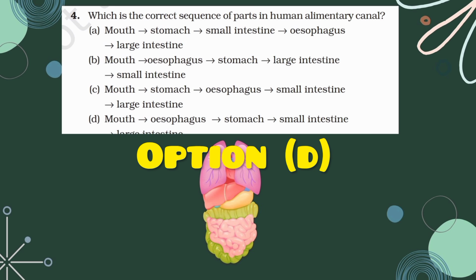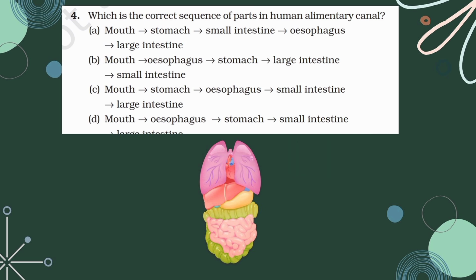We need to know the mouth, where the food is masticated with the help of teeth and tongue. Then it goes into the esophagus. Then from there it moves on to the stomach, where it is partially digested. And then it moves on to the small intestine, where it is completely digested and absorbed. And then finally it moves on to the large intestine, then rectum, then anus. Okay, so the correct option is D.